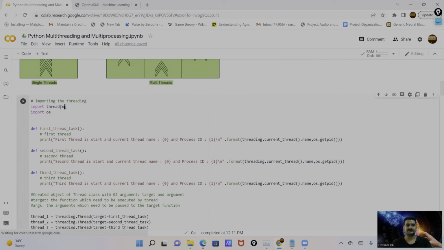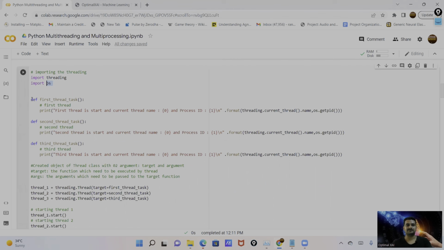So here is the code example. Here I'm first importing the threading module. This is the threading module. And also I'm importing the OS module. And first I create three functions here. These are simple programs.